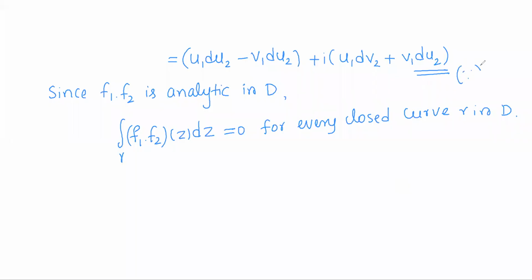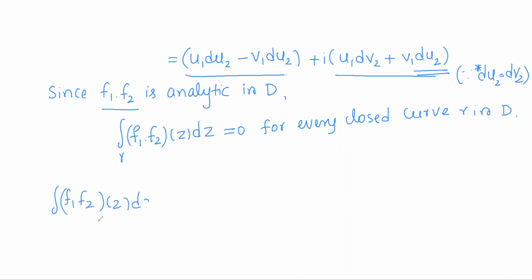This is because star du2 is dv2. So substitute that fact and multiply the things. So this will be the real part and this will be the imaginary part. Now, since f1 and f2 are analytic in D, by using the general statement of Cauchy's theorem, the integral of f1 into f2 of z dz over any cycle homologous to 0 mod omega will be 0. Integral of this function will be 0 for every cycle gamma homologous to 0 mod D.